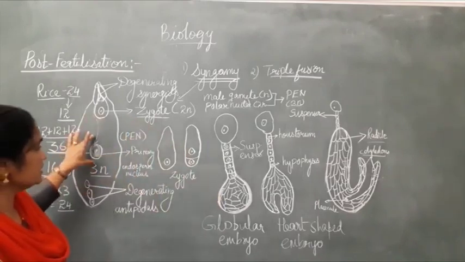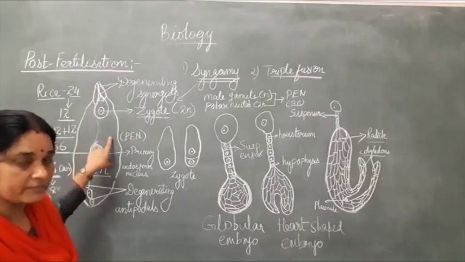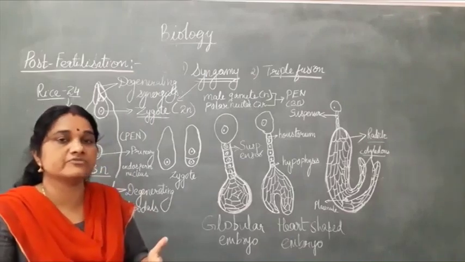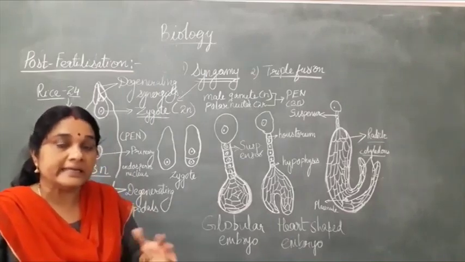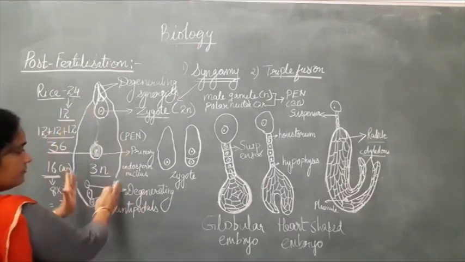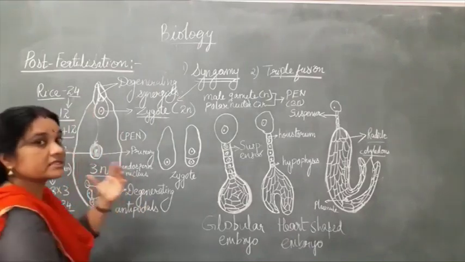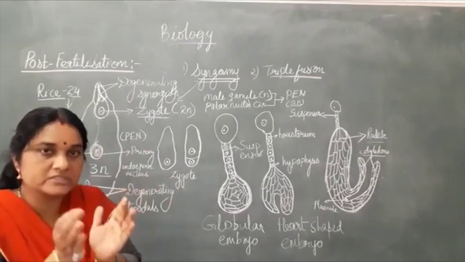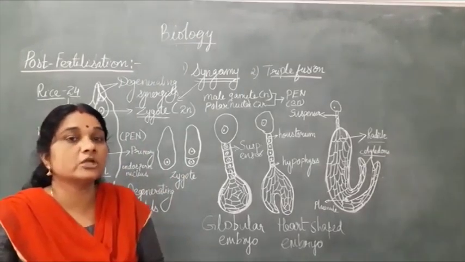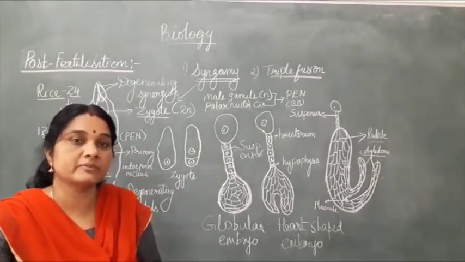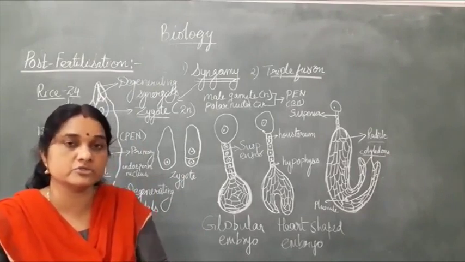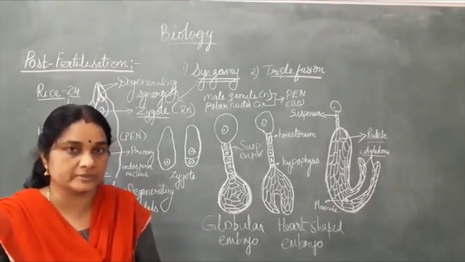So here you can see, first there will be free nuclear division, so free nuclear endosperm is formed. Later, from the periphery, the cell wall starts forming from the outside towards inside. So it is known as cellular endosperm, where many cells will be formed. So it will give rise to multicellular endosperm.